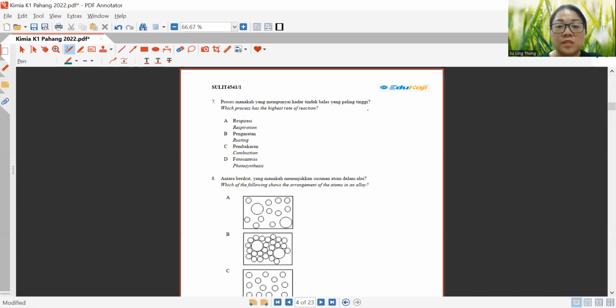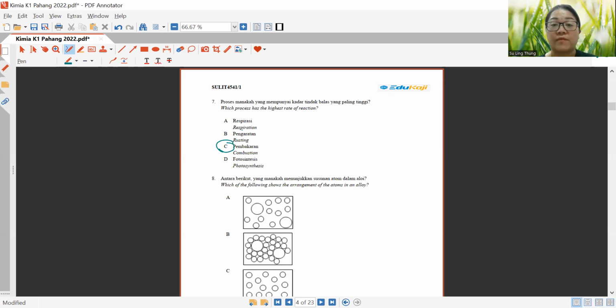Which process has the highest rate of reaction? Basically here, the answer is C, which is combustion, because combustion normally, when you start to burn something, it burns immediately.